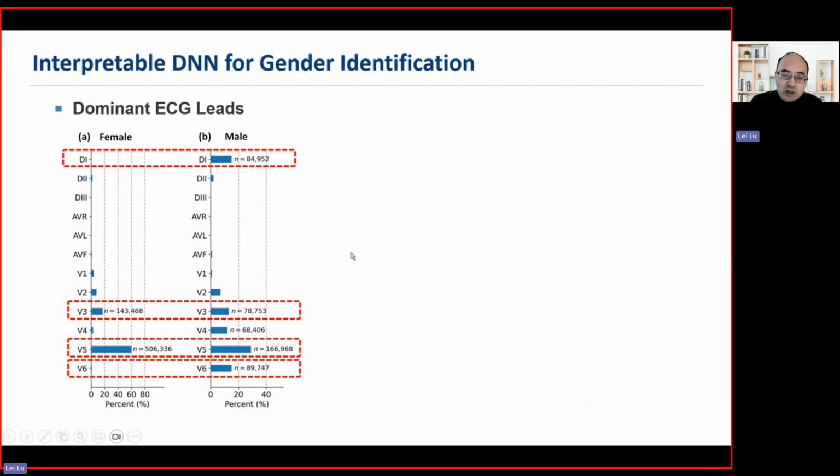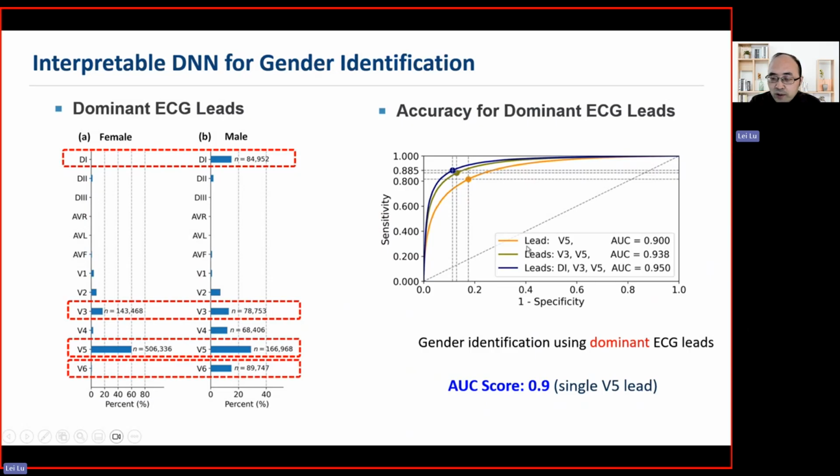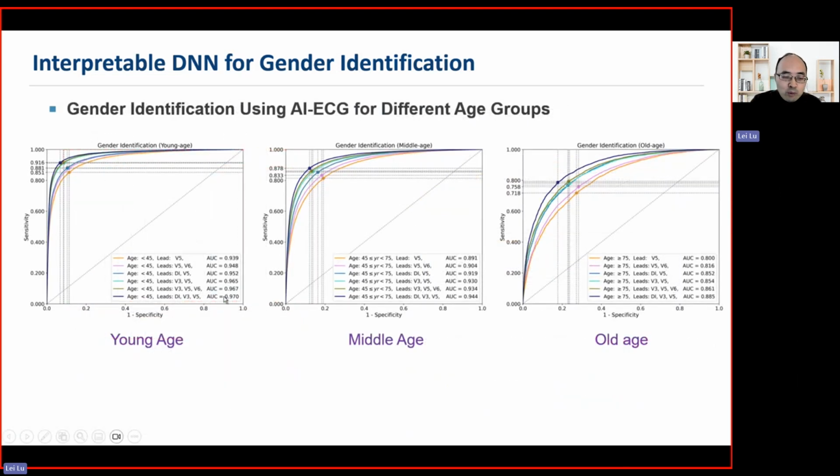We use reduced ECG leads to perform the same gender identification. If we use only the V5 lead, it has an accuracy of more than 90%. With additional V3 and D1 leads, the model's accuracy gradually increases. That validates the effectiveness of the identified dominant ECG leads. So this is for gender identification, and then we have this subgroup analysis.